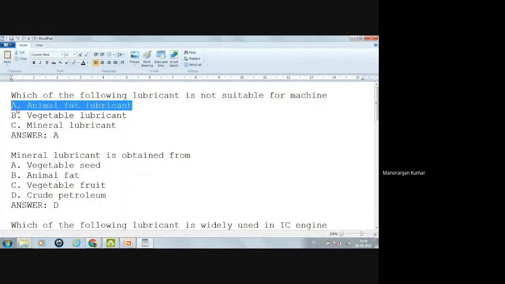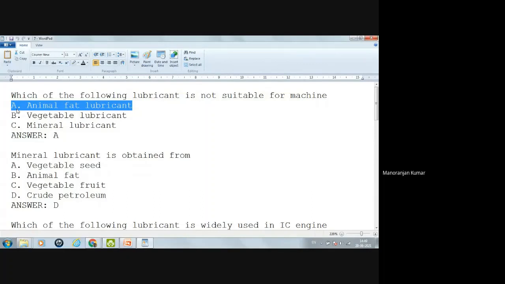When we heat the animal fat lubricant, its property is lost. So that's why this lubricant is not suitable for a machine. And you know, in the machine, in the engine, combustion is there. So due to the combustion, more heat is liberated.